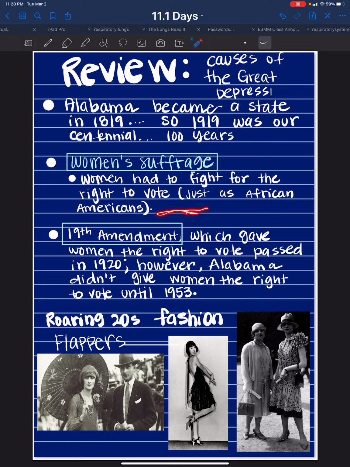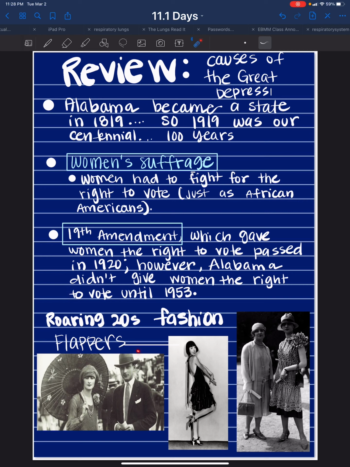Women had to fight for the right to vote, just as African Americans had to fight for the right to vote. Then the 19th Amendment passed, which gave women the right to vote. It passed in 1920. However, Alabamians did not get the right to vote until 1953. So it took Alabama 33 years to give women the right to vote.